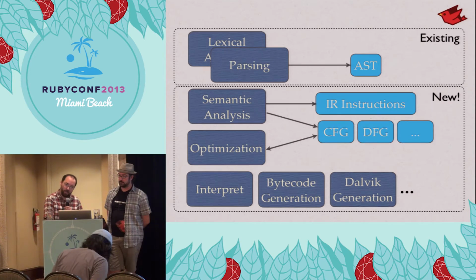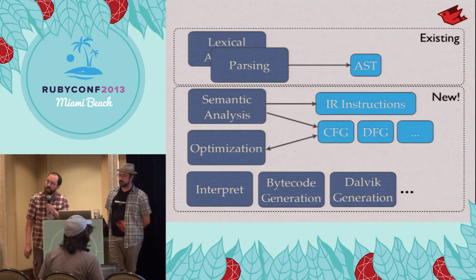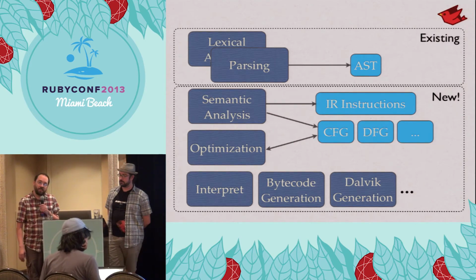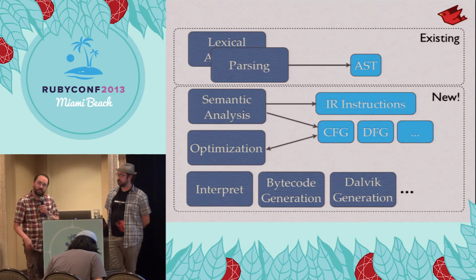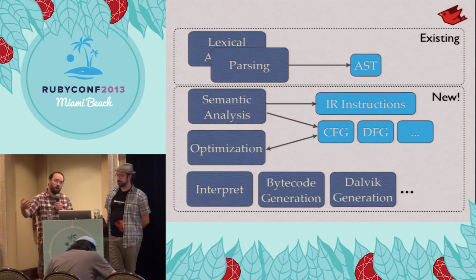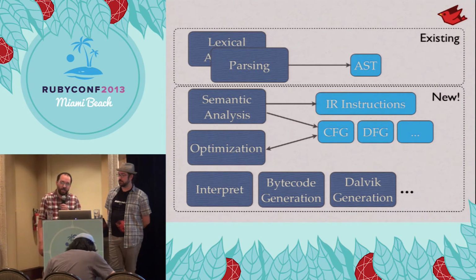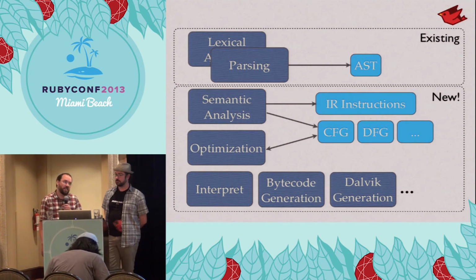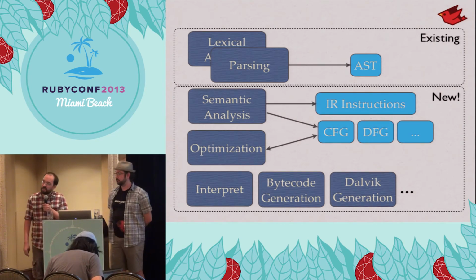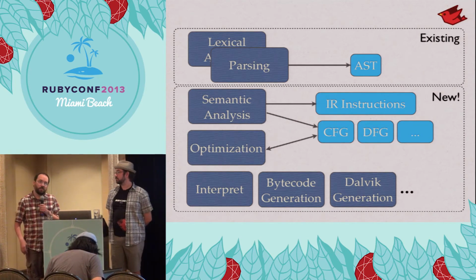At the top, for JRuby 1.7 and below, we'll lex and parse Ruby code and generate an abstract syntax tree, and then we'll either interpret that until it gets warm, and then we'll translate it to Java bytecode as part of a JIT. But in the new IR landscape for 9K, we'll perform some semantic analysis and translate that syntax tree into a set of instructions and operands that represent Ruby semantics instead of just syntax.